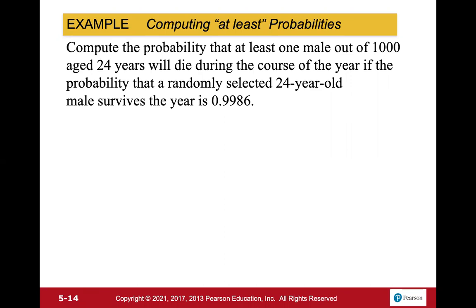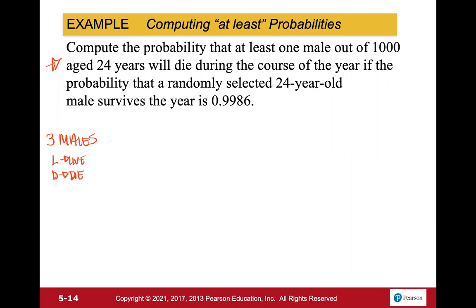So let's just use a sample of 3. So 3 males. It's the same males that we're talking about in this example. So the probability that they either survive, live or die, we'll use those words. So L for live and D for die. These are all the different possible ways.